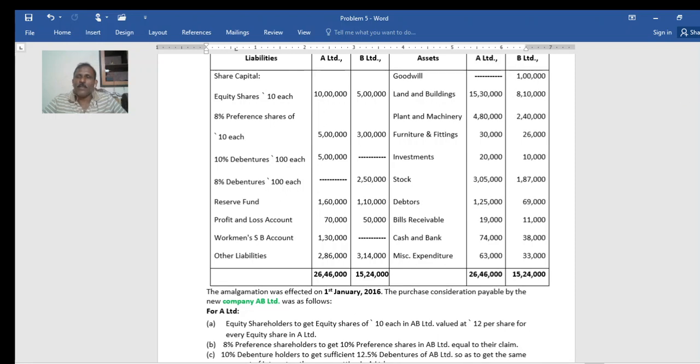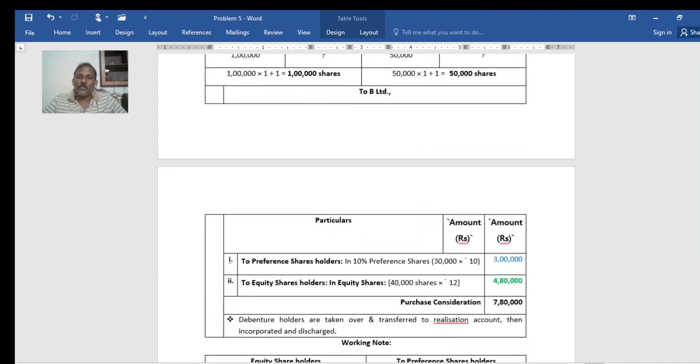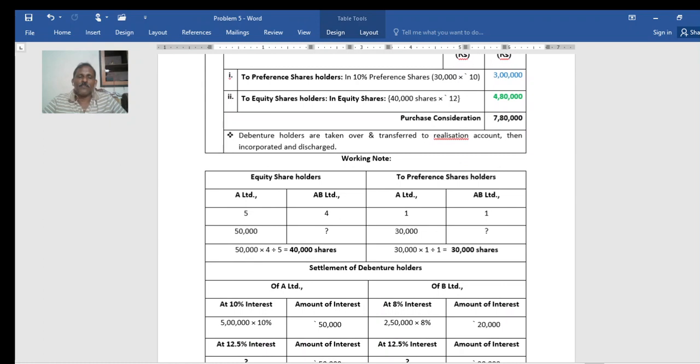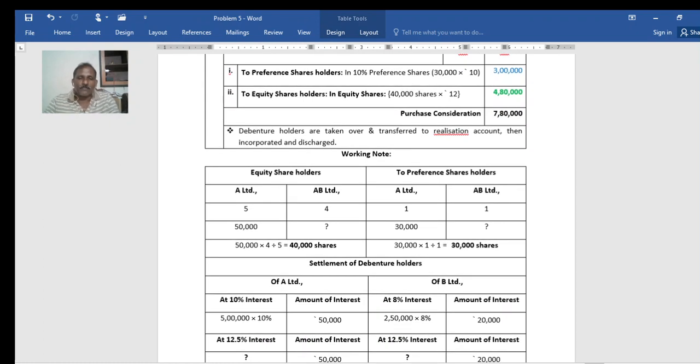Now they will be given 4 shares for every 5 shares held. For B Limited 5 shares, in AB Limited they will be given 4 shares. So in case of 50,000, they will get 40,000 shares. 40,000 shares of 10 rupees at 12, so 4,80,000.